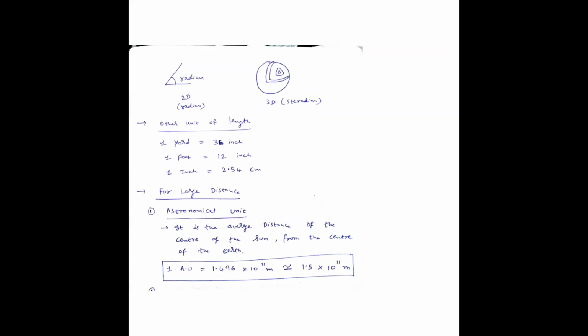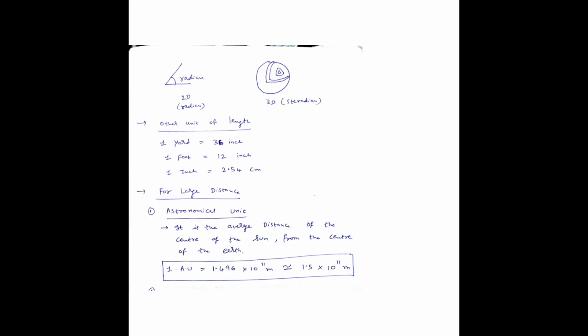Other units of length: 1 yard is nothing but 3 feet, that is 36 inches. 1 foot means 12 inches. 1 inch means 2.54 centimeters.